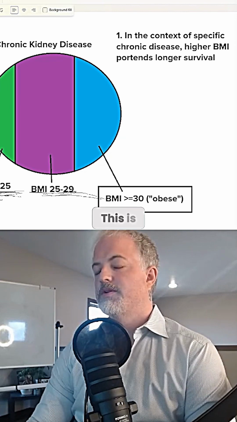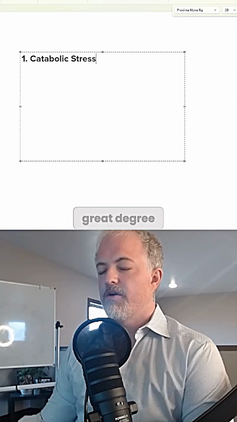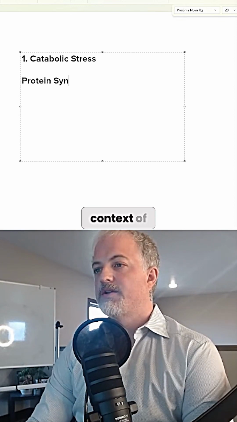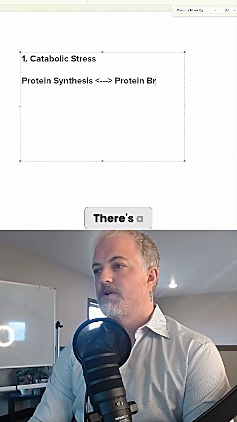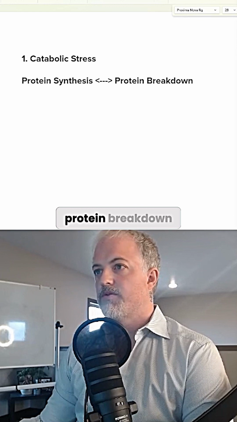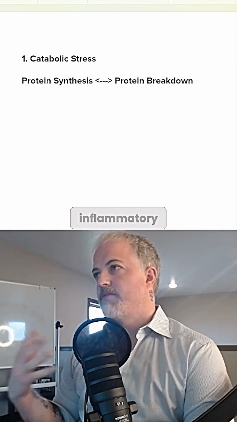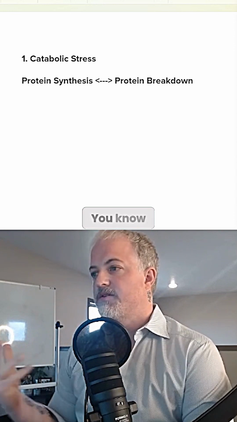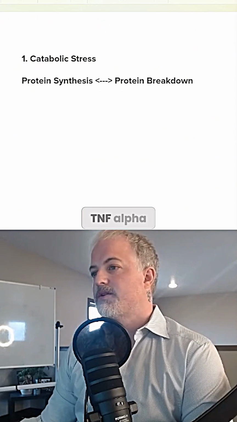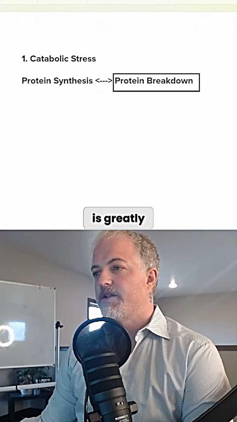So number one, this is about most chronic disease in general, but people with CKD are under a great degree of catabolic stress. I've talked about this a lot in the context of testosterone. There's a balance in the body between muscle protein synthesis and muscle protein breakdown. When you have CKD, you have a variety of underlying inflammatory processes, secretion of various pro-inflammatory cytokines, IL-6, TNF-alpha. Basically, the rate at which you break down protein is greatly accelerated.